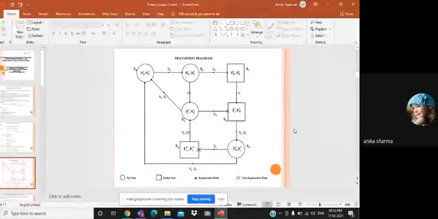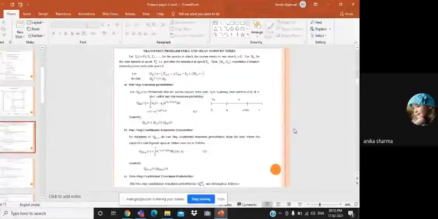Now next, we describe the transition probabilities and mean sojourn times. First, the one-step transition probability Qij(t) is the probability that the system transits from state Si to Sj during the time interval 0 to t. It is also called the one-step transition probability.